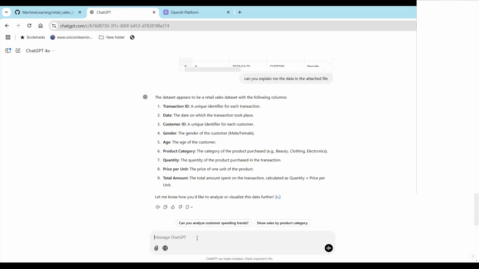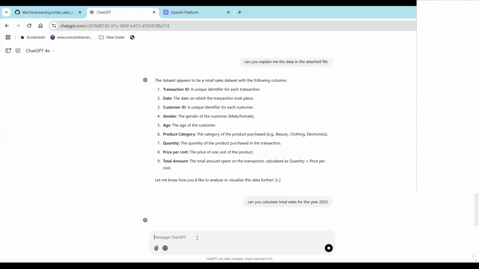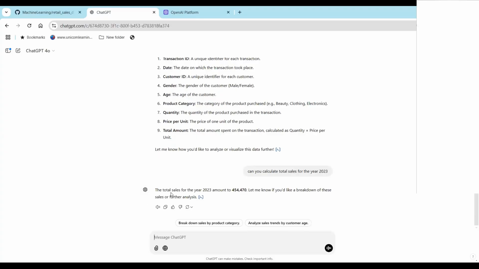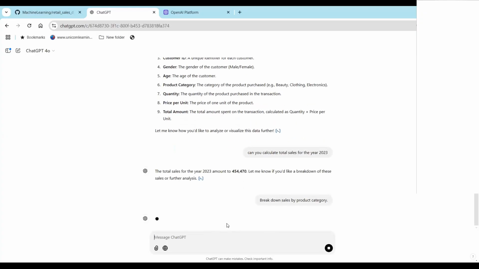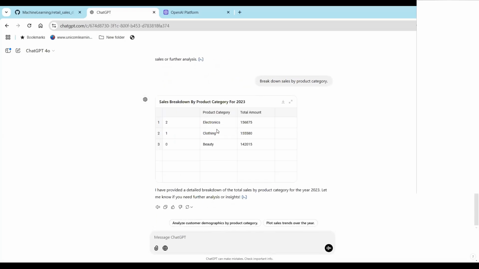Now I can say here, can you calculate total sales for the year 2023? Let's see if it's able to figure out the date and calculate the sales for us or not. You see, total sales for the year 2023 amount to 4,54,000. Let me know if you would like a breakdown of these sales. If you want it broken down by category or by customer age, let's say I click on product category. So it's going to break this data down by product category now for me. There are 3 product categories: electronics, clothing, and beauty. And these are the sales.